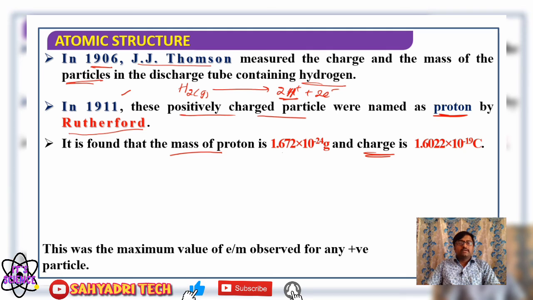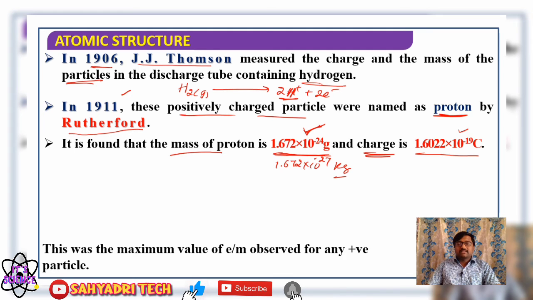Mass of proton is found to be 1.672 into 10 raised to minus 24 gram, or 1.672 into 10 raised to minus 27 kg, and charge of the proton is found to be 1.6022 into 10 raised to minus 19 coulomb.